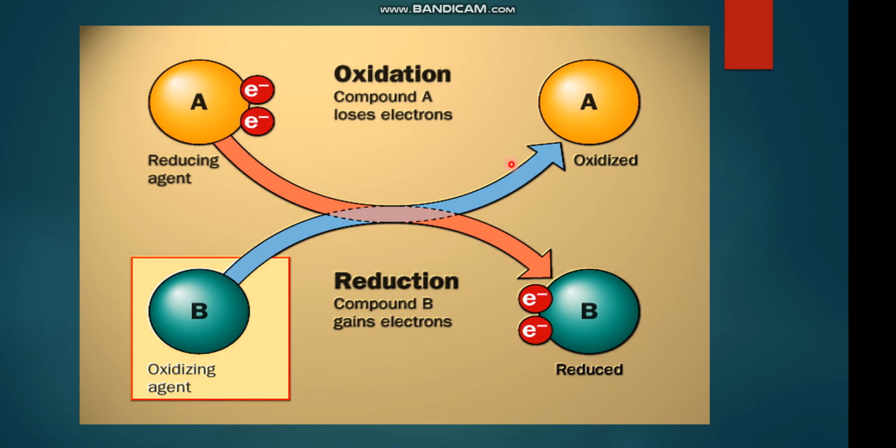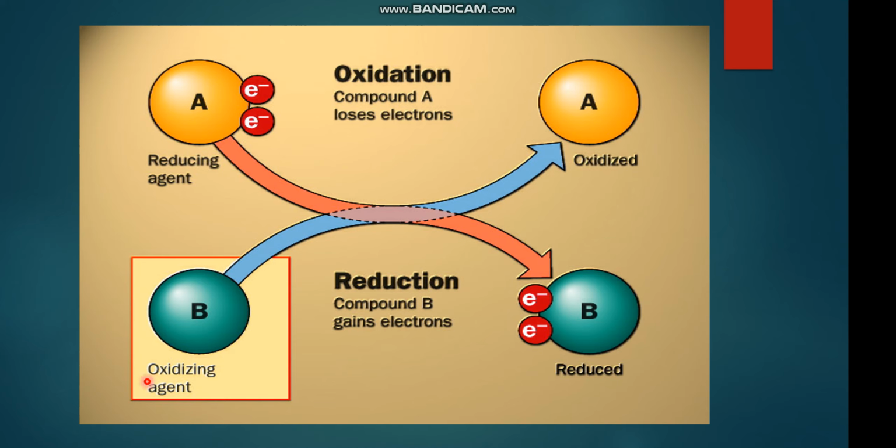We can also understand the process of oxidation and reduction from this simple diagram. Here A is the reducing agent. It is involved in the loss of electron. It is losing electron, and the reducing agent A is oxidized, and these electrons are gained by the substance B, which is reduced. So the substance which is gaining electron is known as the reduced substance, and the substance that is losing electron is known as a reducing agent.